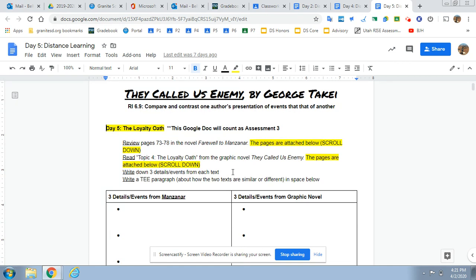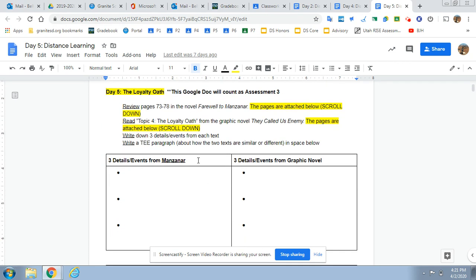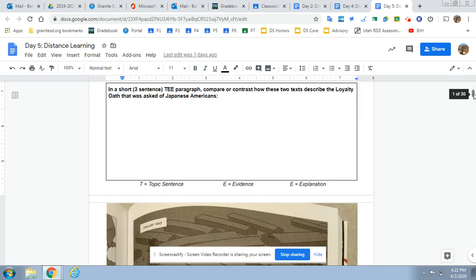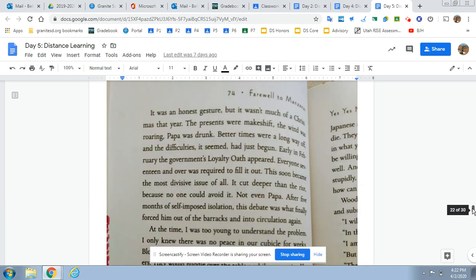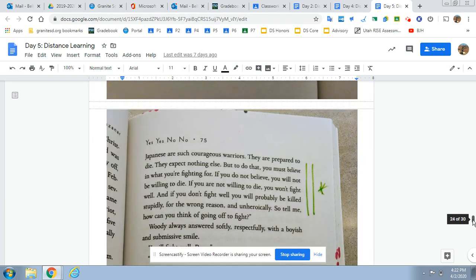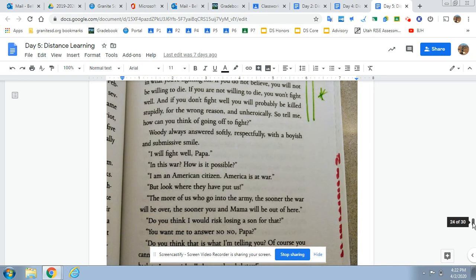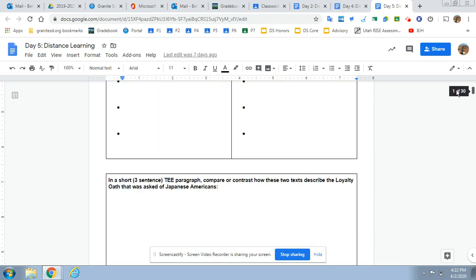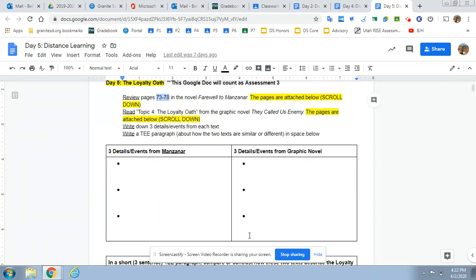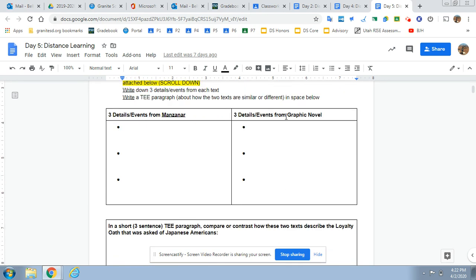And you're comparing or contrasting it to what happened in Farewell to Manzanar. So in Farewell to Manzanar, there's a few pages to read where they also talk about the loyalty oath. So you can scroll down and find them there, right? Did they sign it? Yes or no? So you get some details here about what goes on in each book.